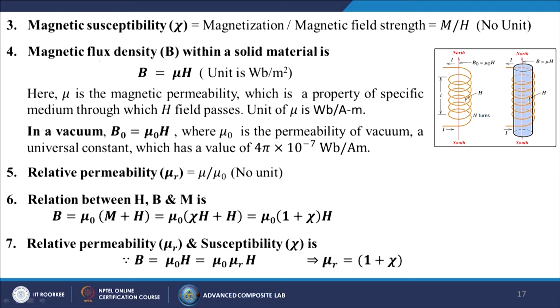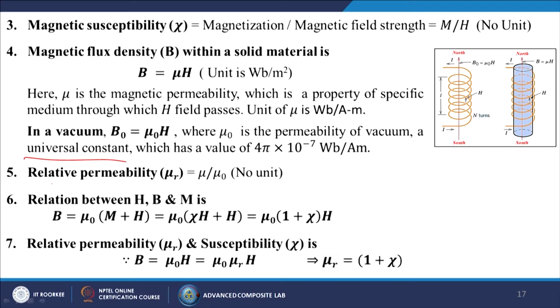Next we will discuss the magnetic flux density B within a solid material. Magnetic flux density is directly proportional to H, that means the field. So, here B is equal to mu H, whose unit is Weber per meter square. Here mu is the magnetic permeability, which is a property of a specific medium through which the H field passes. The unit of mu is Weber per ampere meter. In a vacuum, B0 is equal to mu 0 H, where mu 0 is the permeability of a vacuum, a universal constant with a value of 4 pi into 10 to the power minus 7 Weber per ampere meter.